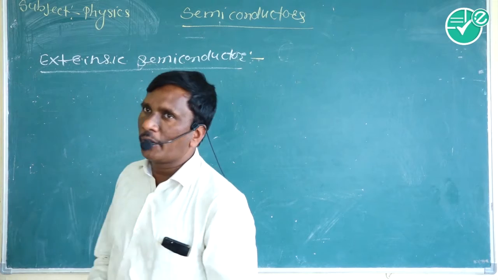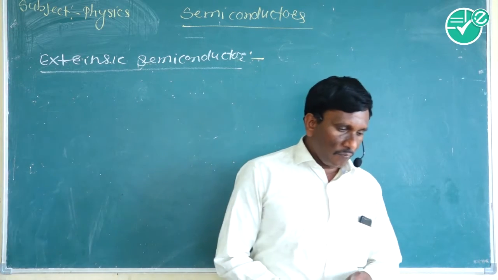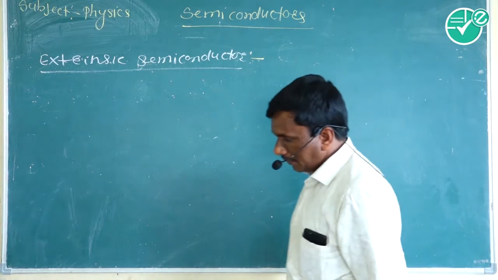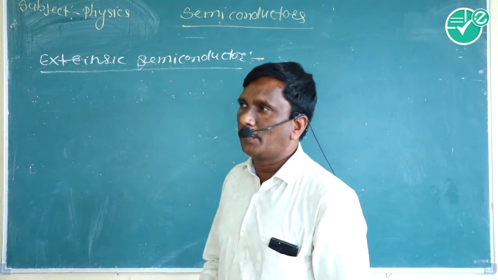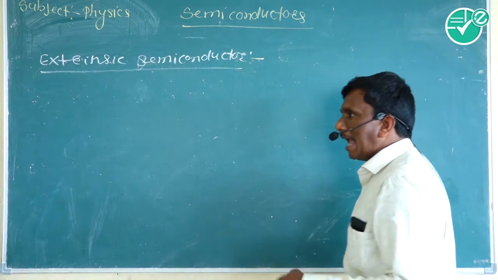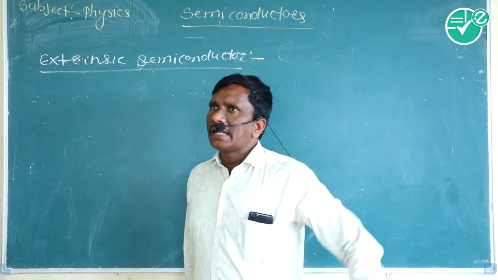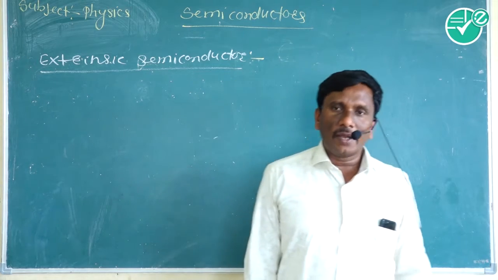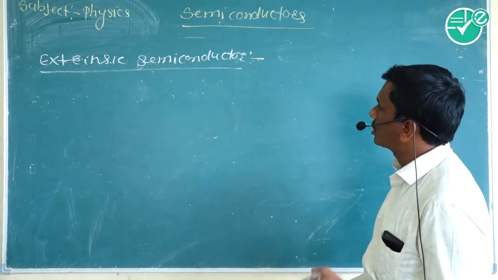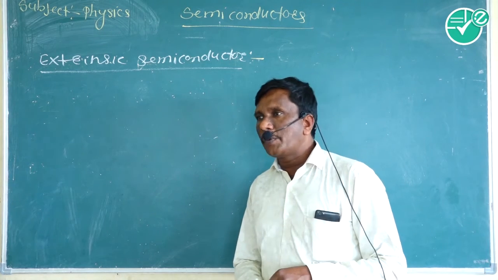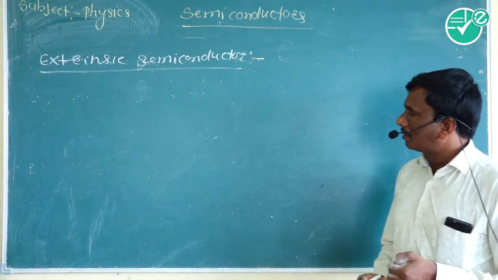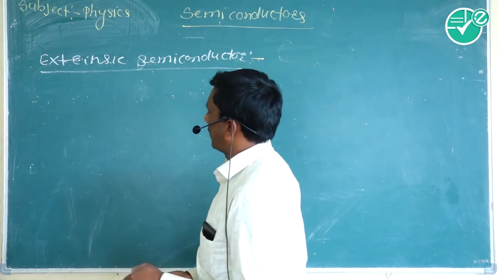What is meant by trivalent impurity? The impurity atom having valency 3 is called the trivalent impurity, and the impurity atom having valency 5 is called the pentavalent impurity. Aluminium has 3 electrons in its outermost orbit. When aluminium is doped with the pure germanium or silicon, there is a formation of extrinsic semiconductor.